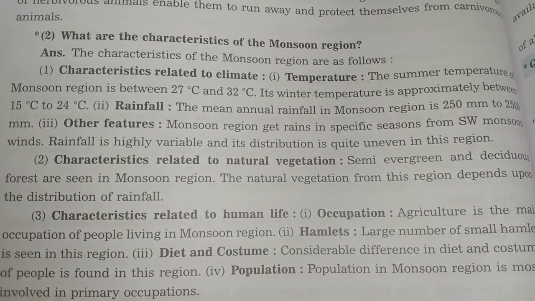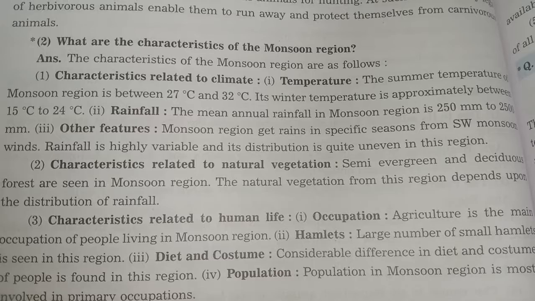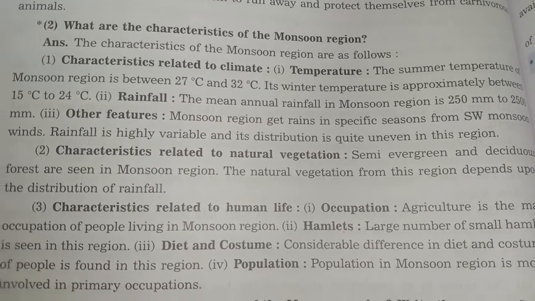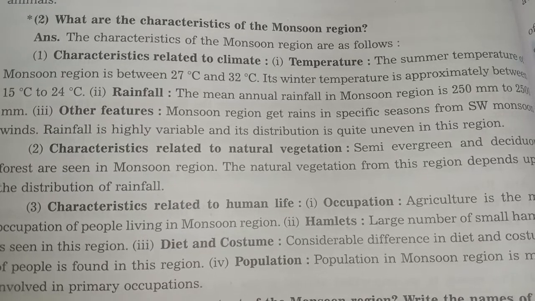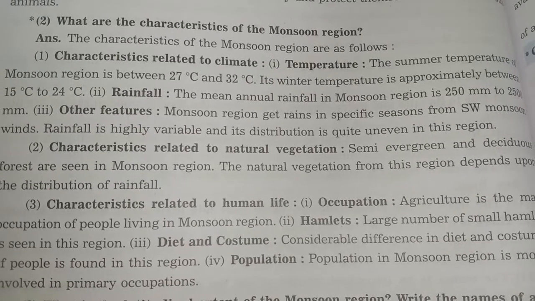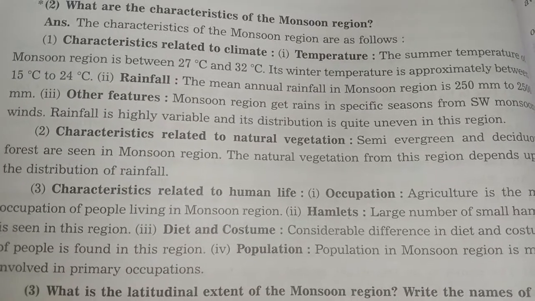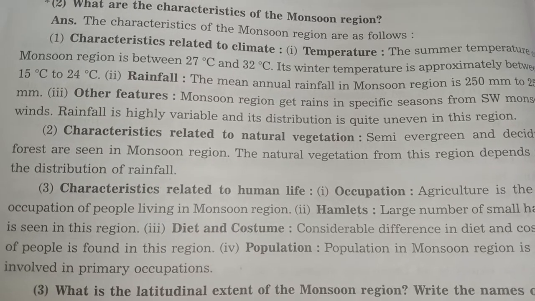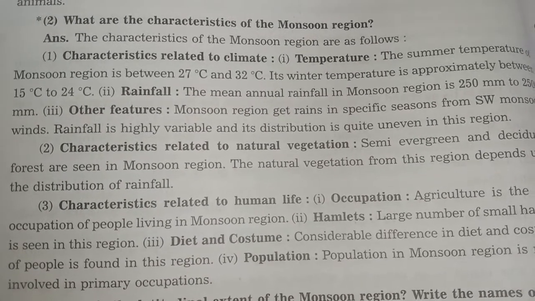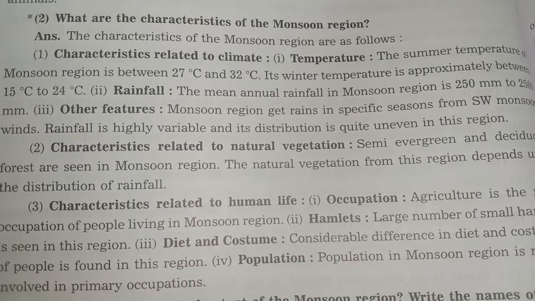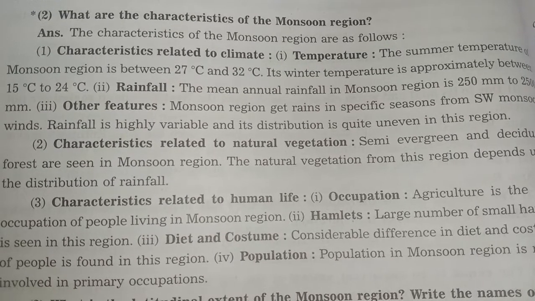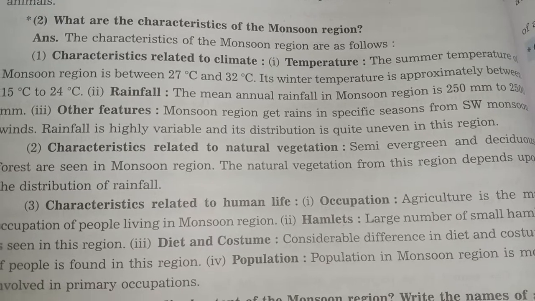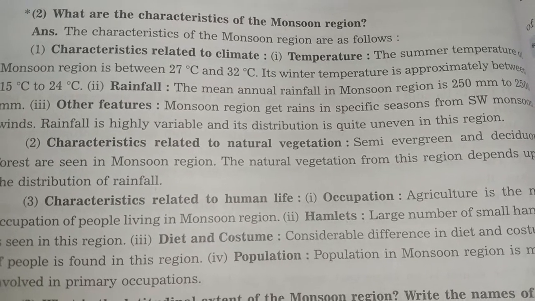The mean annual rainfall in monsoon region is 250 mm to 2500 mm. Other features, monsoon region gets rain in a specific season from southwest monsoon wind. Rainfall is highly unreliable and its distribution is quite uneven in this region.